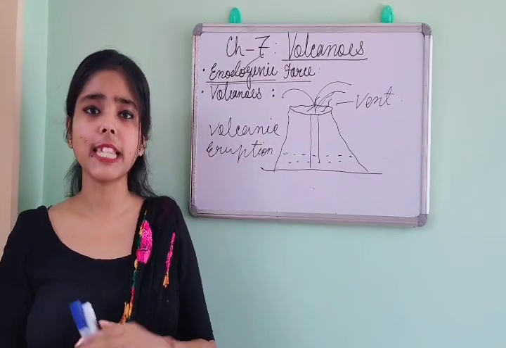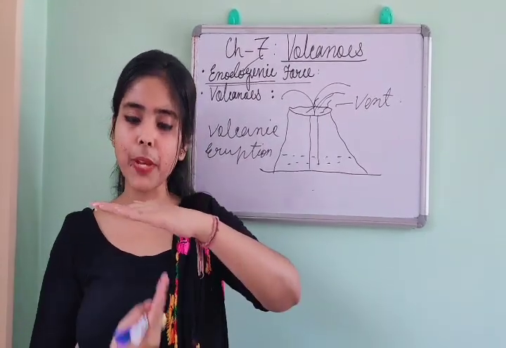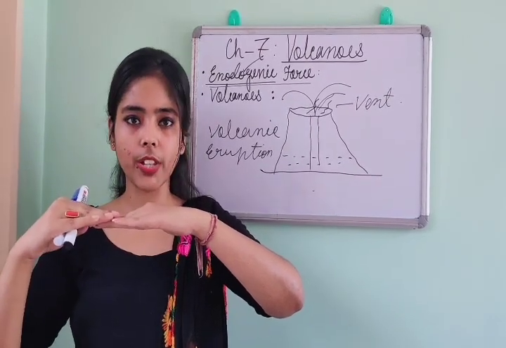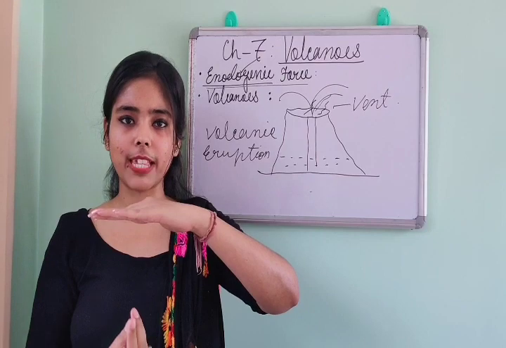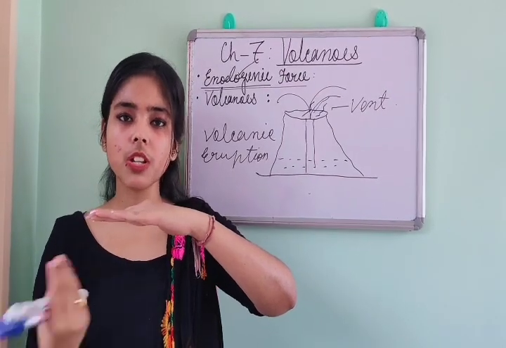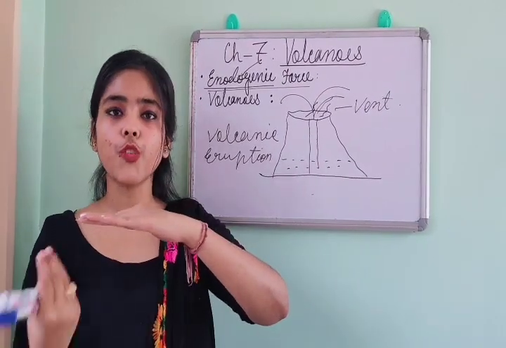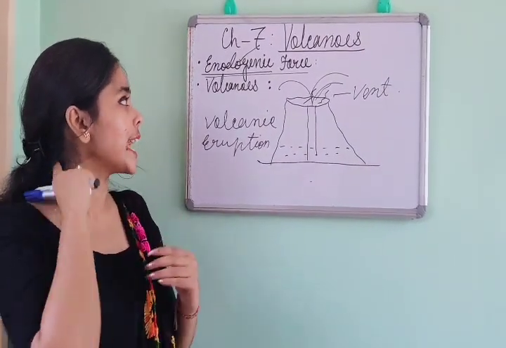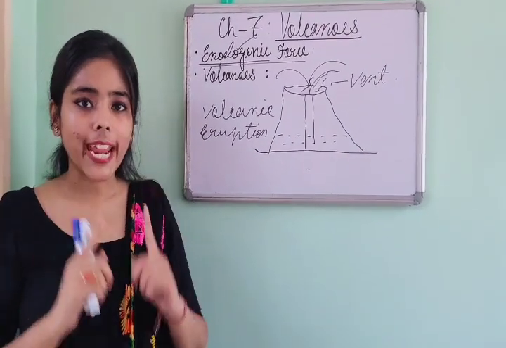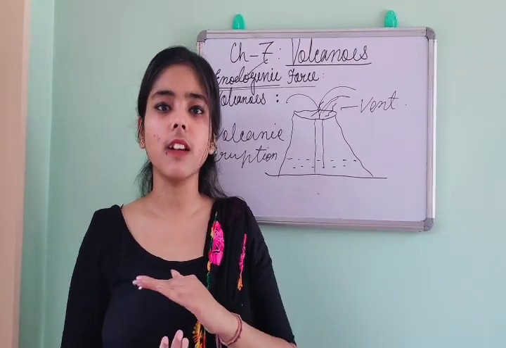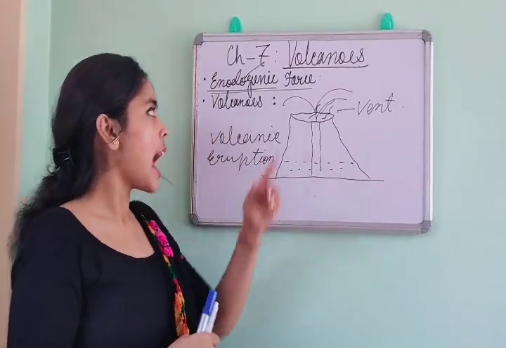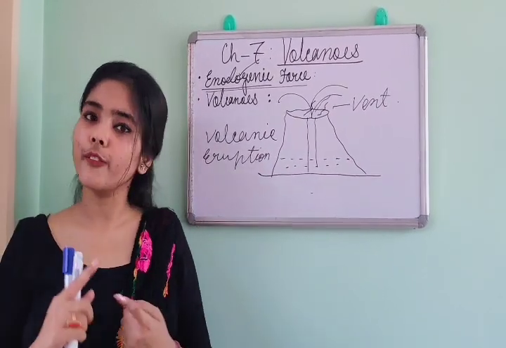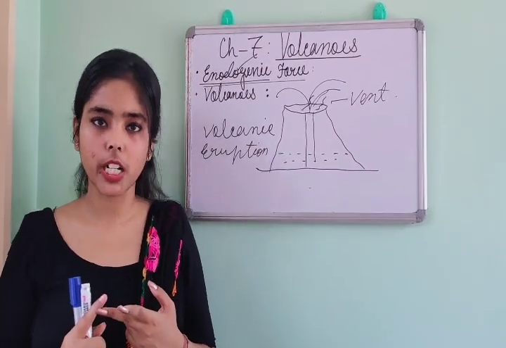Endogenic force means the force that is acting below the surface of the earth. If this is the surface of the earth, then below the surface, that means underground, when a process or force starts working, it is known as endogenic force. So endo means always inside the earth's surface. Done? What are the examples of this endogenic force? Number 1, volcano. Number 2, earthquake.